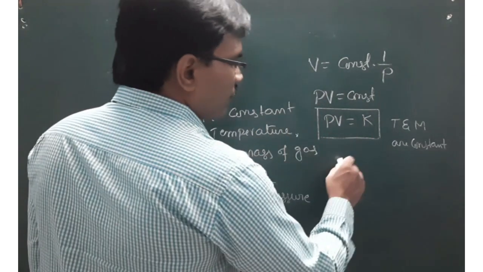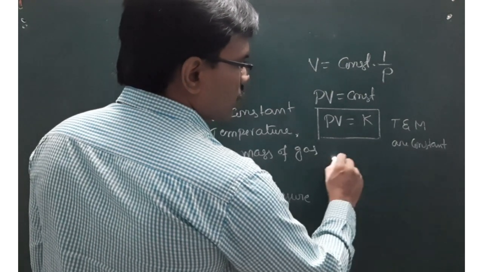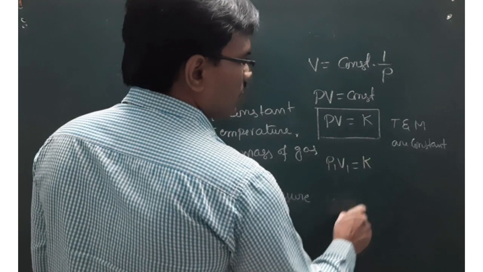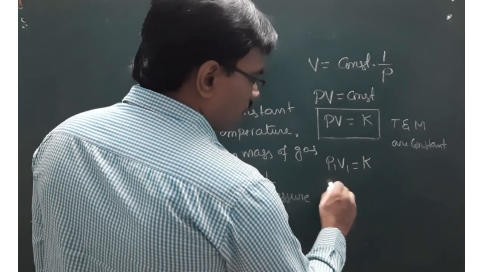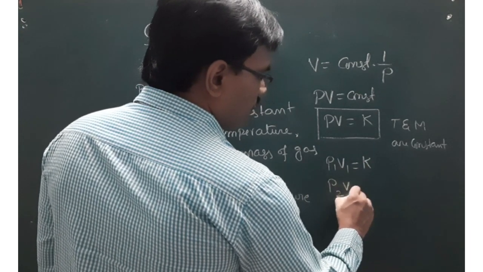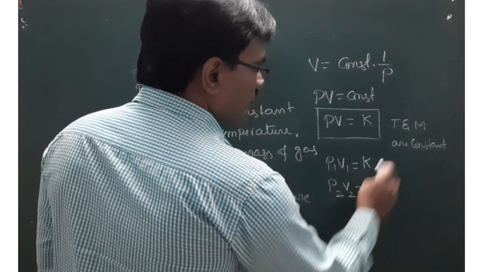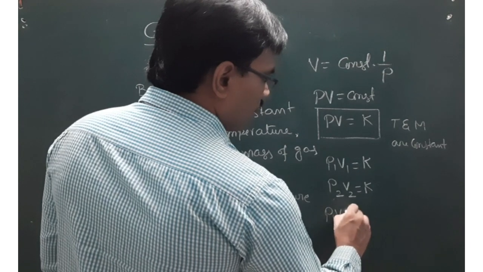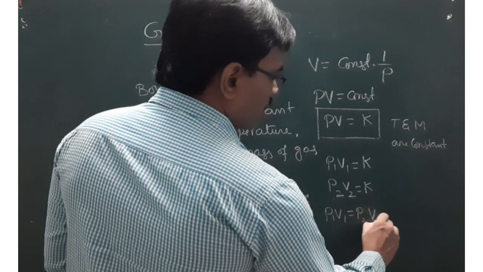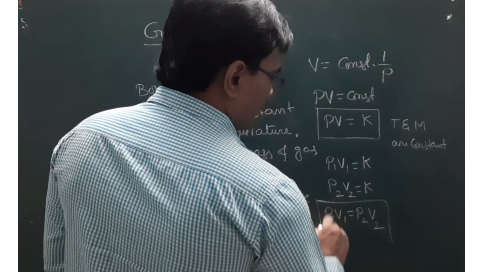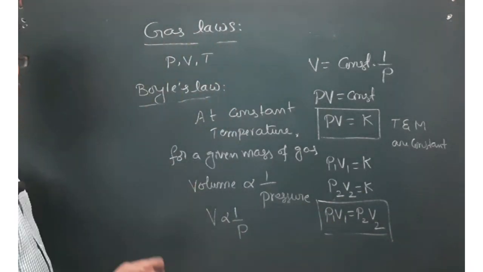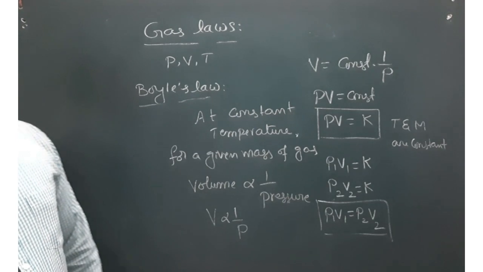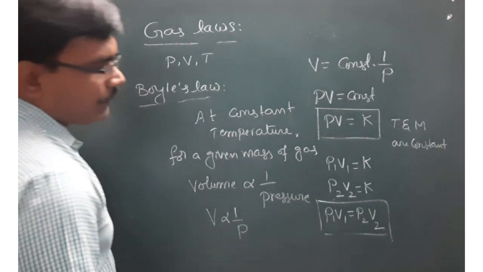So when the gas is at an initial state, the product P1 V1 must be equal to K, and when it is taken to the final state, P2 V2 is also equal to K, as long as temperature and mass are constant. So from this, P1 V1 is equal to P2 V2. This is the relation between the initial pressure and volume and final pressure and volume according to Boyle's law, right?